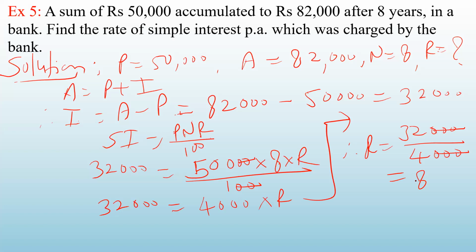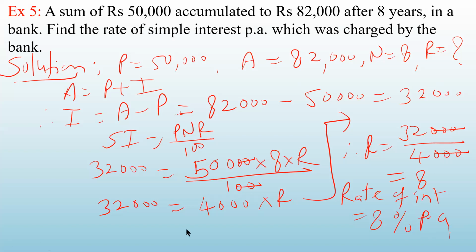But whenever you write down R, it means rate of interest. So rate of interest is always expressed as a percentage. So rate of interest is equal to 8% per annum. Here the period is year, so we'll write per annum.